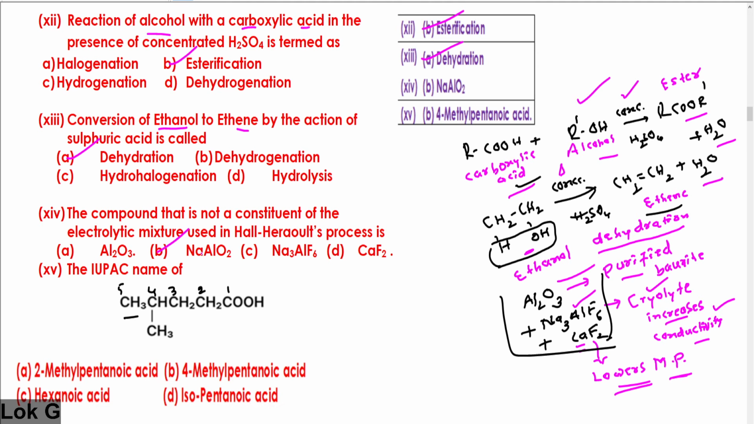Odd man is NaAlO2, not present in the electrolyte. Therefore, the correct answer for the 14th is B, NaAlO2. Now the 15th one, the IUPAC name of the compound. Many of you have written wrong answers for this.